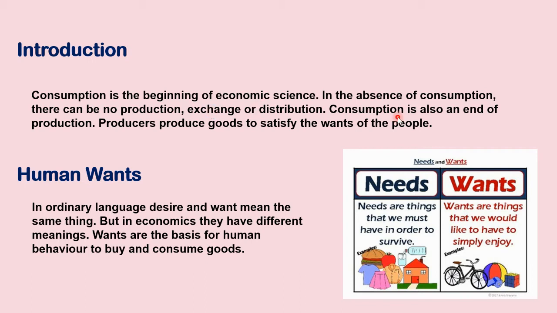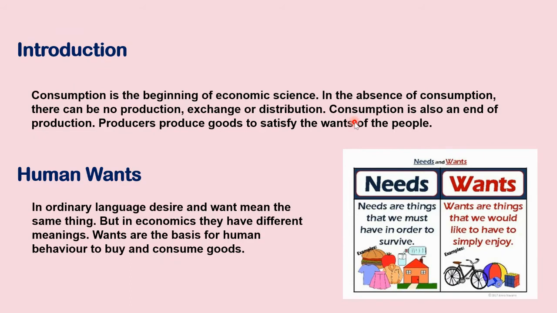In the absence of consumption, there can be no production, no exchange, no distribution. What is exchange? Giving money and buying something is called exchange. What is distribution? Distribution is the division of factor incomes among the factors of production. We will study production, exchange and distribution in the next chapters.